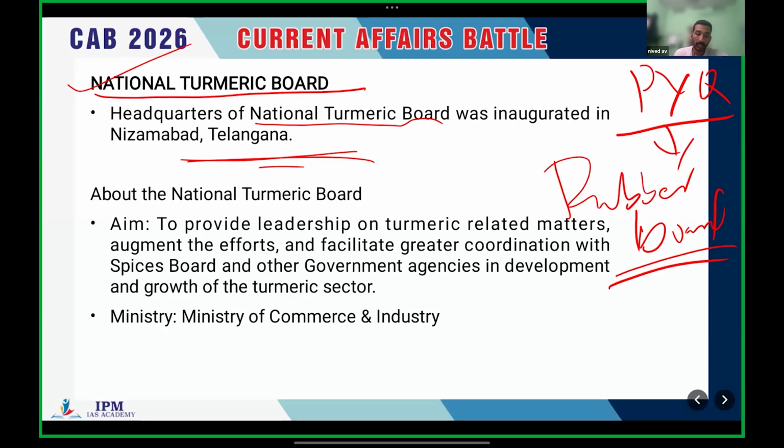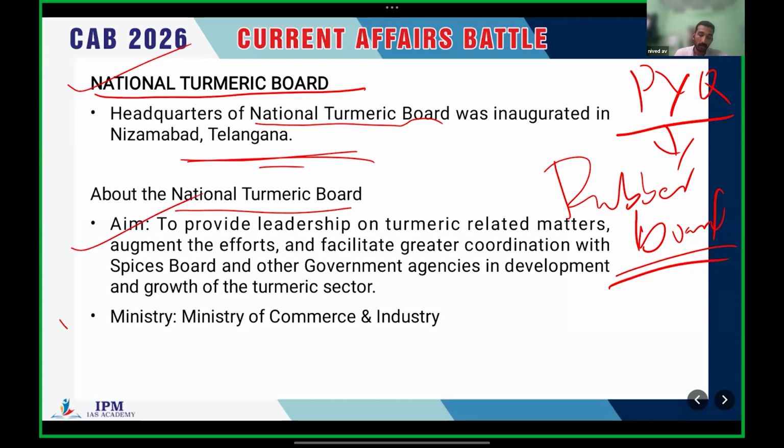Regarding the Turmeric Board, it aims to provide leadership on turmeric related matters, augment the efforts, and facilitate greater coordination with the Spices Board and other government agencies in the development and growth of the turmeric sector. So, a basic general statement.